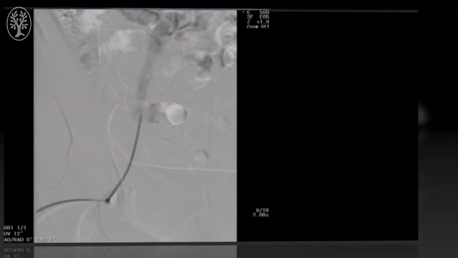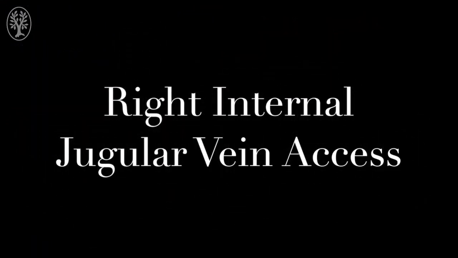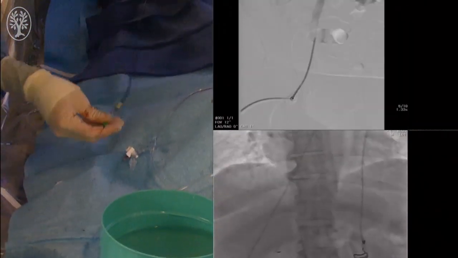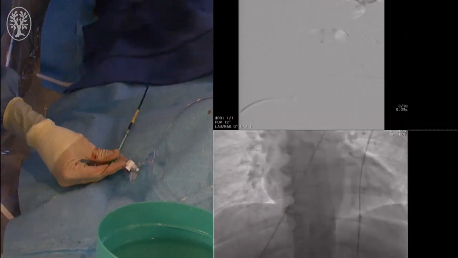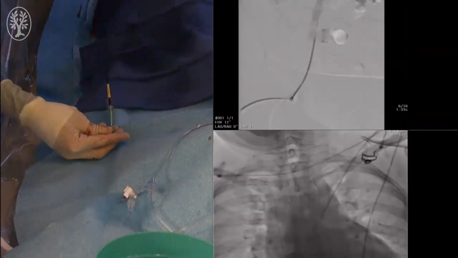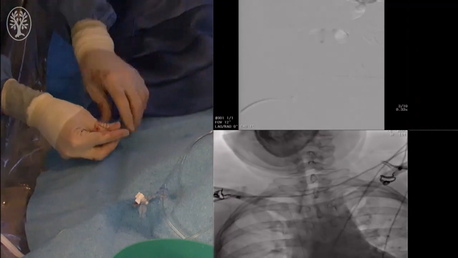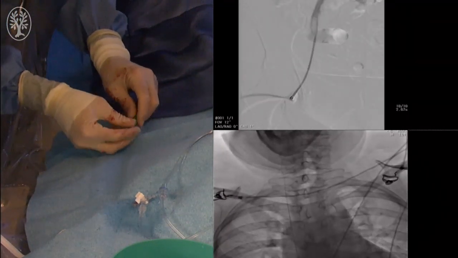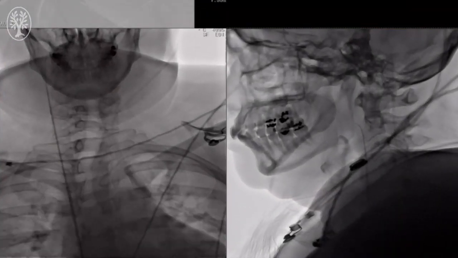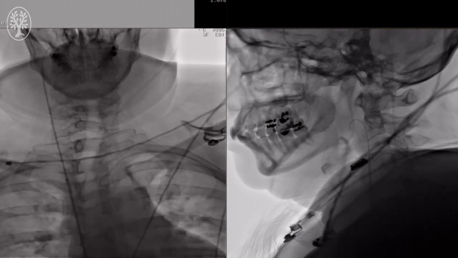Venous access is established through the right femoral vein, confirming anterograde flow. Through this approach, we gain access going from the inferior vena cava directly into the superior vena cava, avoiding the azygos and the subclavian veins, up the brachiocephalic into the right jugular. It's not unusual to encounter some difficulty crossing the proximal valve at the level of the distal jugular.